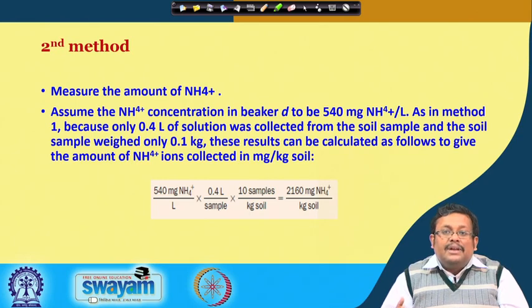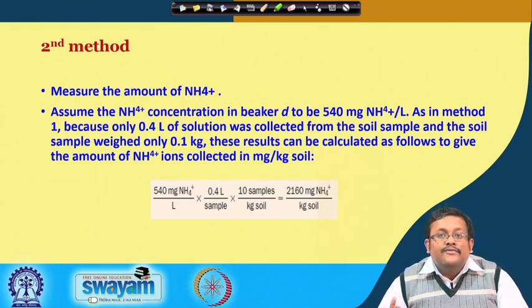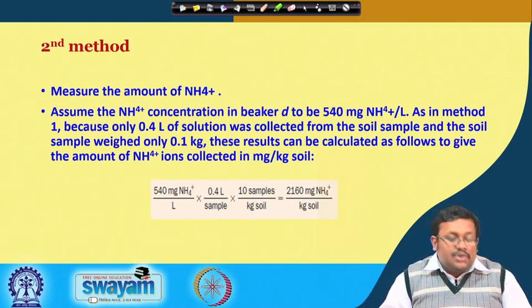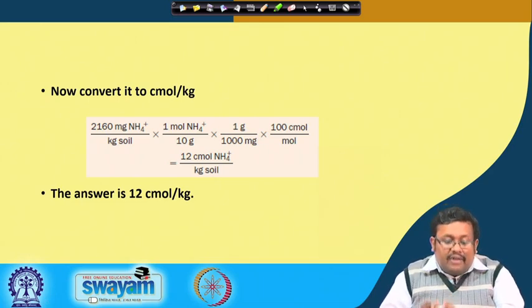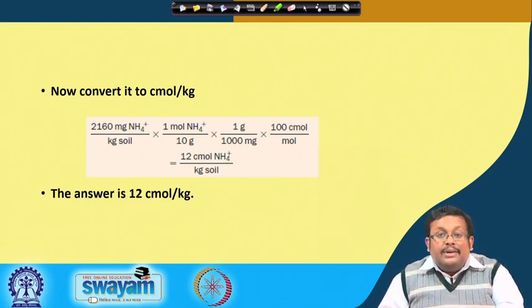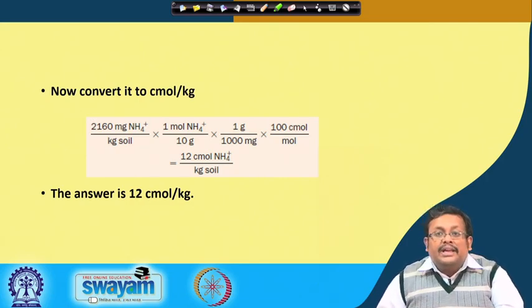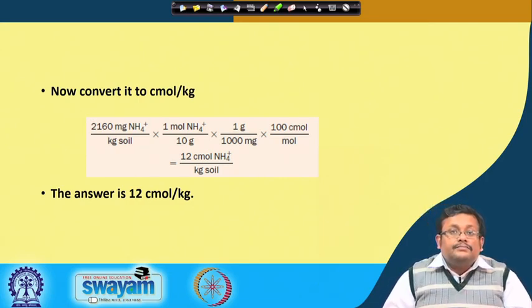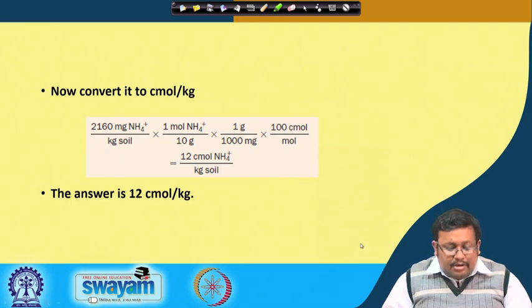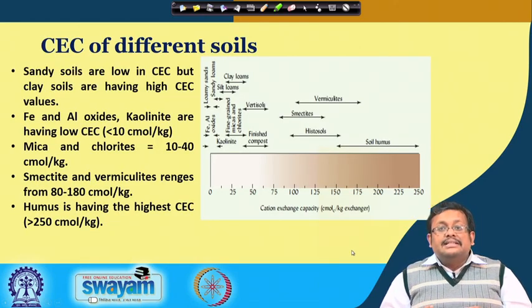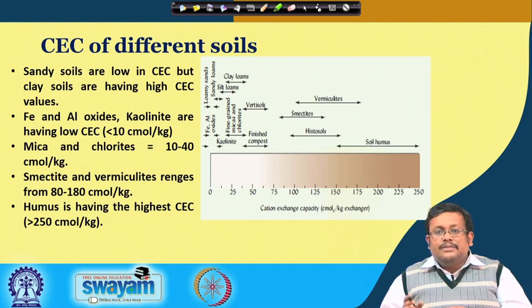You can see we are multiplying with the same multiplication factor, that is 0.4 and 10, to get milligram of ammonium ions per kg of soil. Now in the second step we are converting it to centimole. We are ultimately getting 12 centimole of ammonium ions per kg of soil, and since ammonium has a single valency, the answer is 12 centimole per kg. So, our final result for CEC is 12 centimole charge per kg of soil.